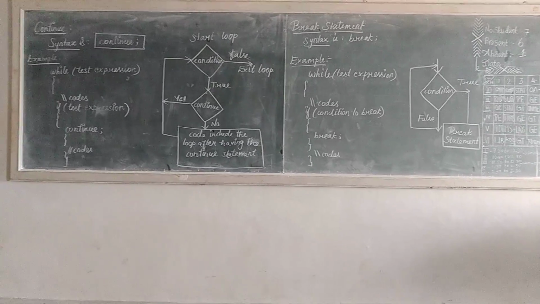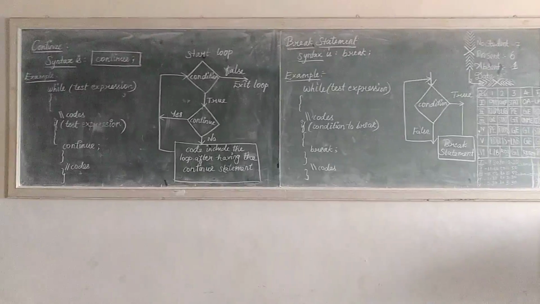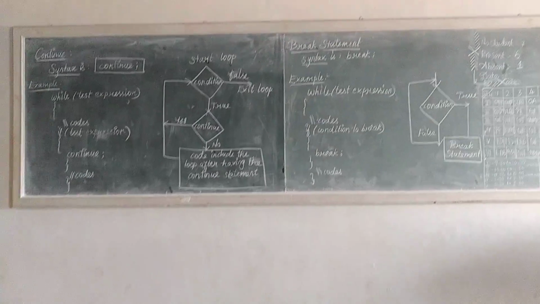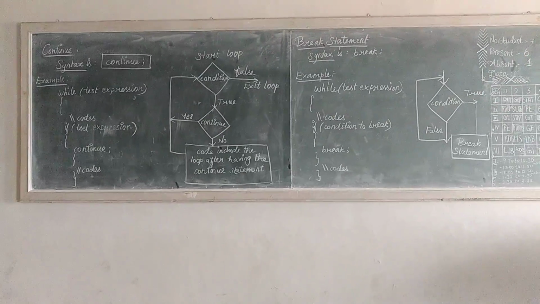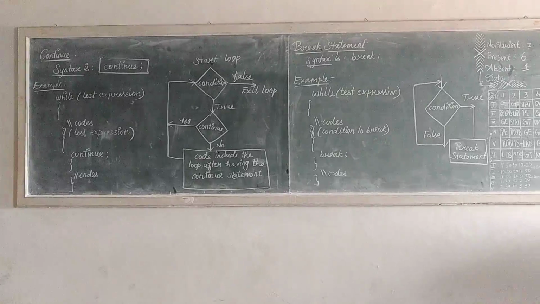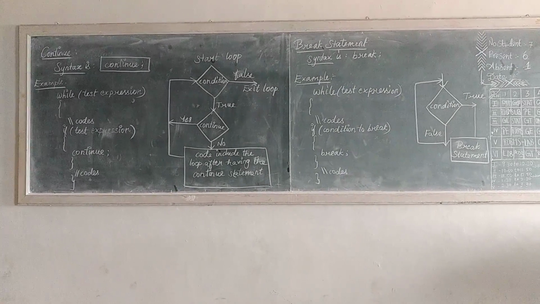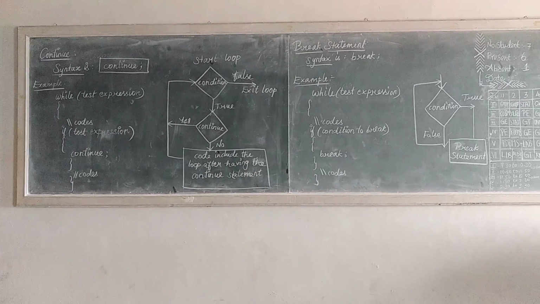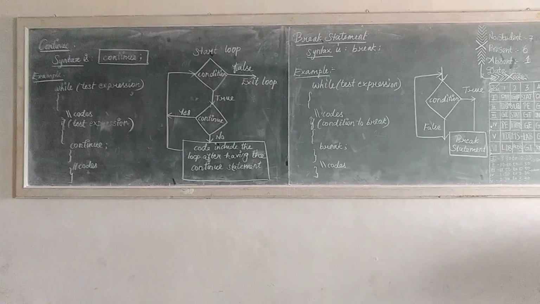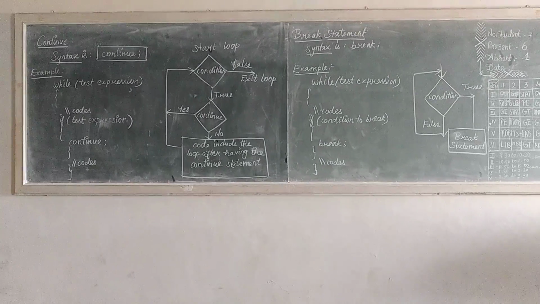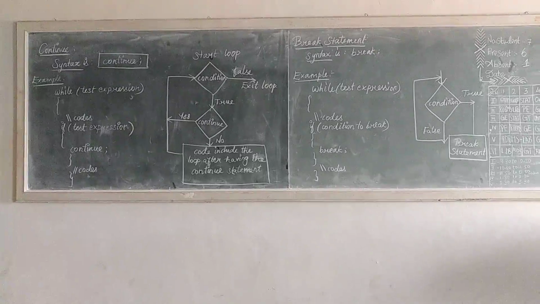So first, the continue statement. The continue statement skips the current iteration of the loop and continues with the next iteration. The syntax is continue, ended with a semicolon.